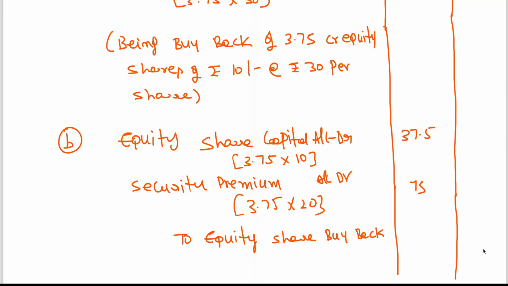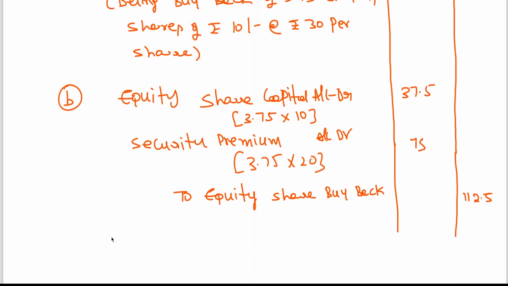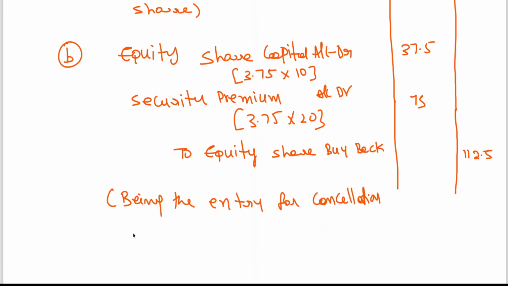To equity share buyback, 112.5 crores. Narration: being the entry for cancellation of shares bought back.